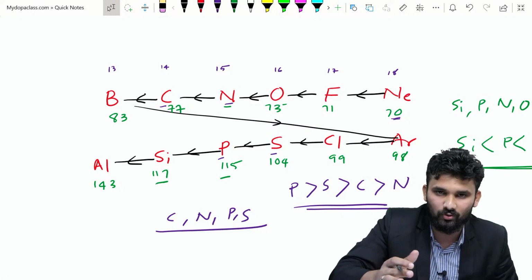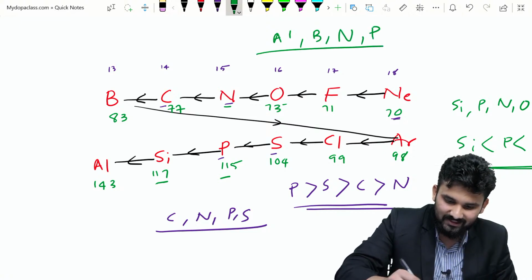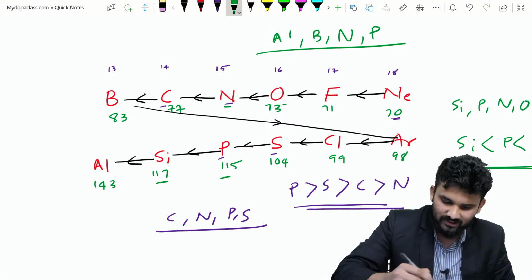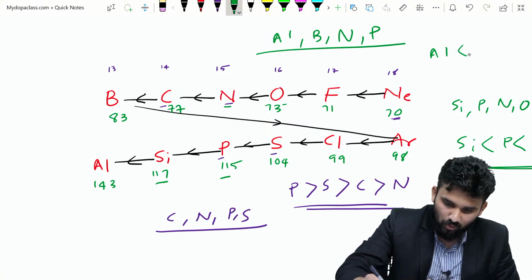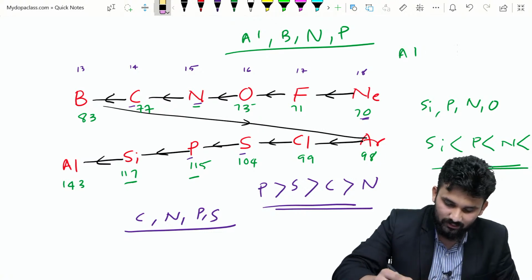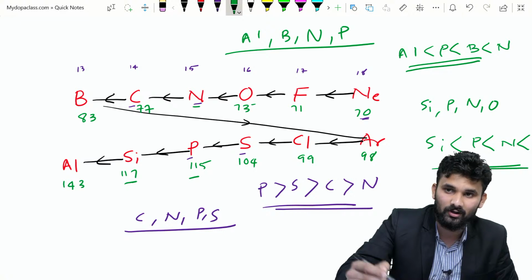There are a lot of questions coming from this topic. I will show you another question: aluminium, boron, nitrogen, phosphorus. This is another previous entrance question. What is the order of atomic radius? You can use this graph. Here aluminium is there, then boron is there, then nitrogen is there. Sorry. What is the order? First of all aluminium, then phosphorus, then boron, then nitrogen. This is the order. You get the idea?